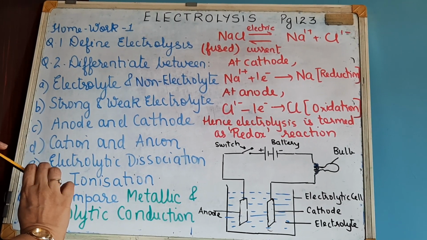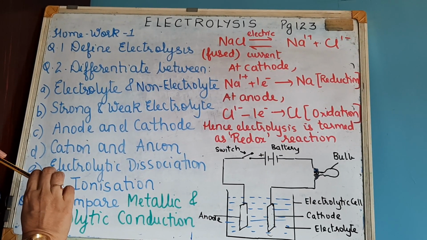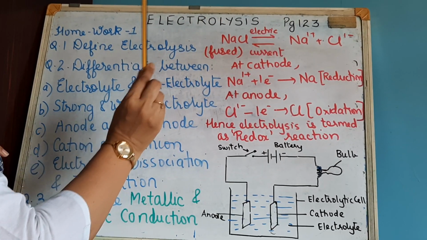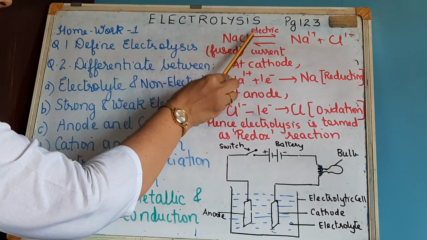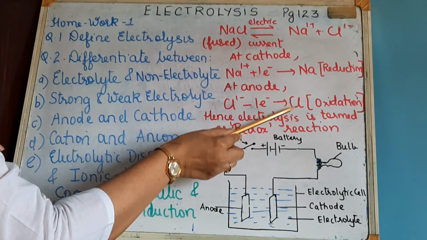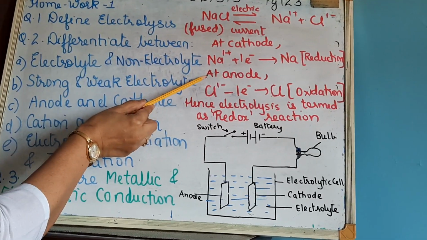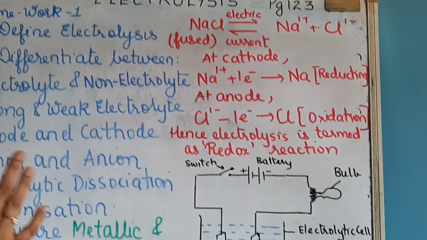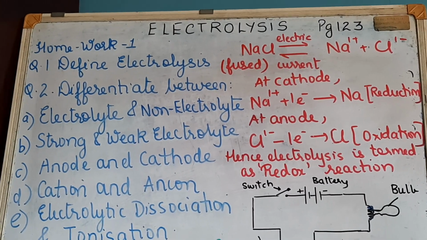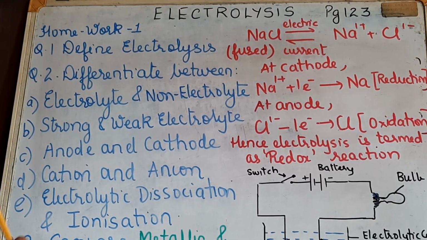Is the definition clear? It is important. Electrolysis is the chemical decomposition of a substance in the fused or the aqueous solution state by the passage of electric current to form ions which get discharged as neutral atoms at the respective electrodes. Now we will discuss a few more terms related to this phenomenon of electrolysis, like electrolyte and non-electrolyte.